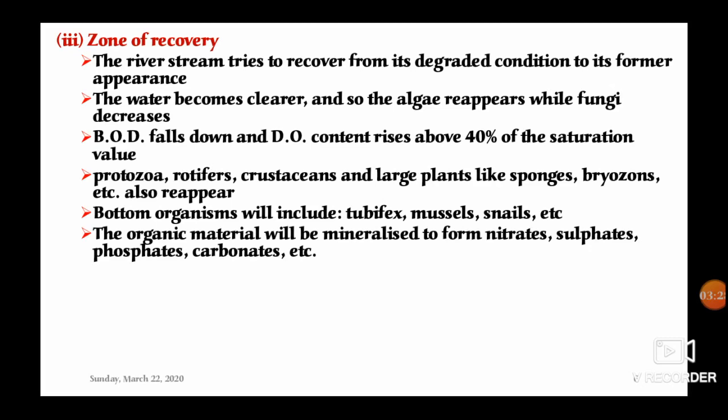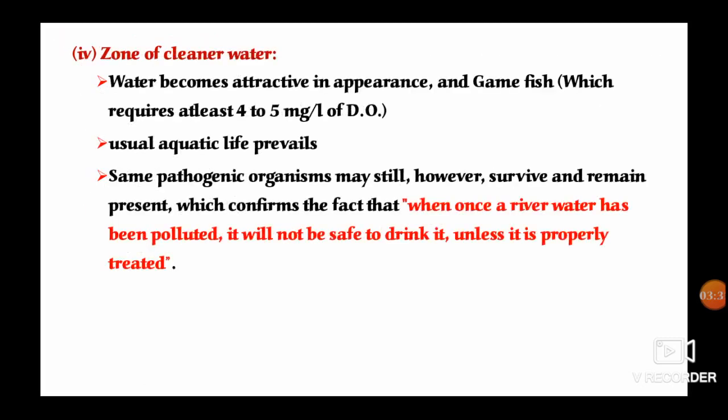And then finally we go for the fourth zone, the zone of cleaner water. In this zone, the water becomes attractive in appearance, and fish like game fish will survive in this fourth zone, because game fish require at least 4 to 5 milligrams of DO in water. The usual aquatic life prevails in this zone, and some pathogenic organisms may still be present in the fourth zone because of the polluted river.